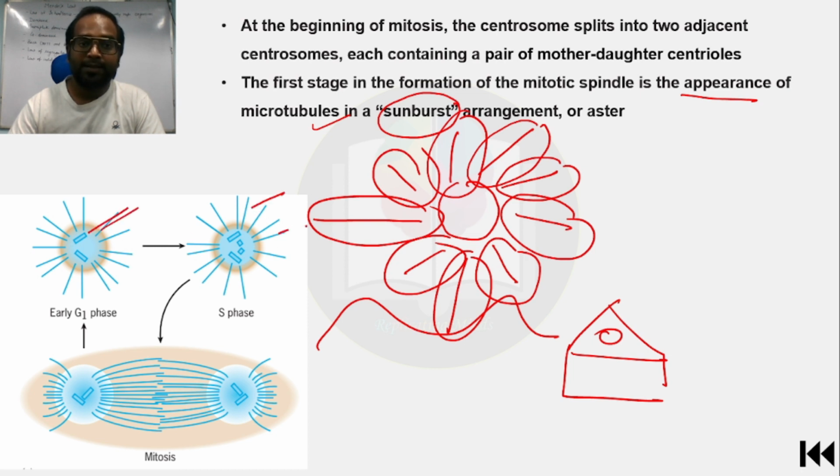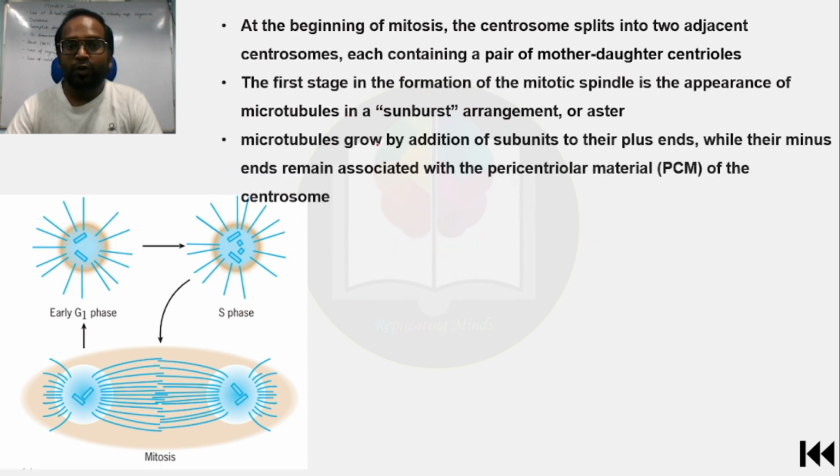You can see here, these are like a sunburst arrangement, or you can call them asters. Now, microtubules grow by addition of subunits to the plus end, while their minus end remains associated with the pericentriolar material of the centrosome. Suppose this is one single mitotic spindle fiber, and this is another mitotic spindle fiber. Here I want to tell you that this is the minus end and this is the plus end.